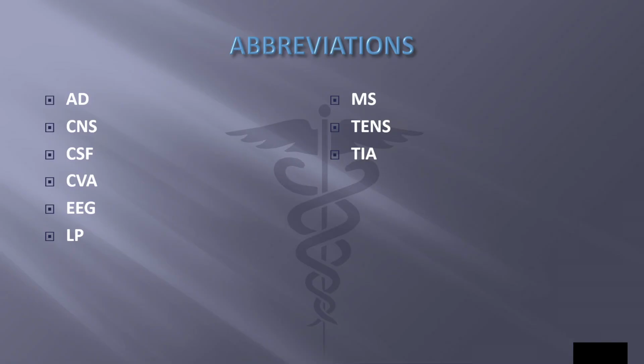And our abbreviations, we have AD, Alzheimer's disease, CNS, central nervous system, CSF, cerebrospinal fluid, CVA, cerebrovascular accident or stroke, EEG, electroencephalography, LP, lumbar puncture, MS is multiple sclerosis, TENS is transcutaneous electrical nerve stimulation, and TIA is transient ischemic attack, temporary interference with blood supply to the brain, also known as a mini stroke.